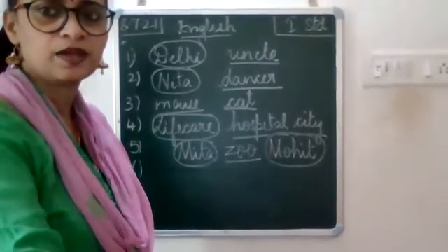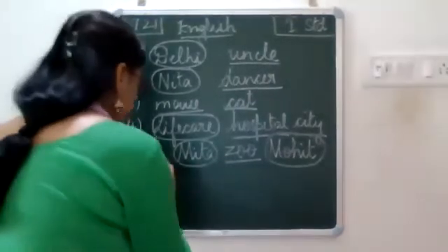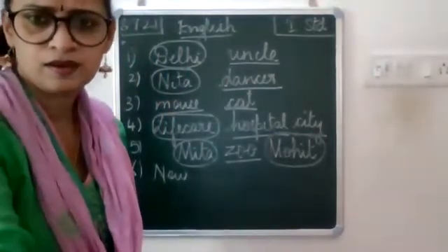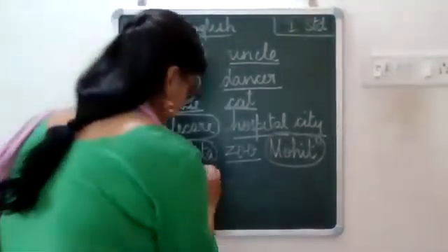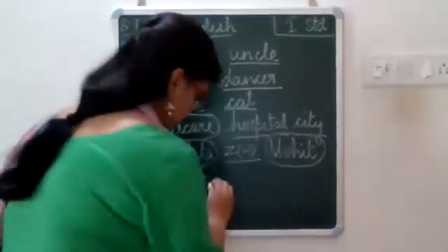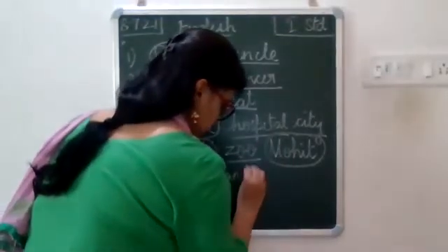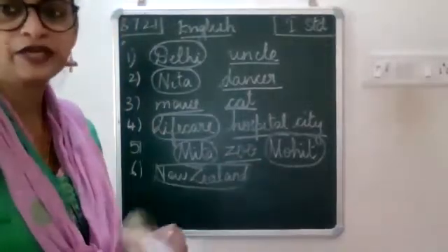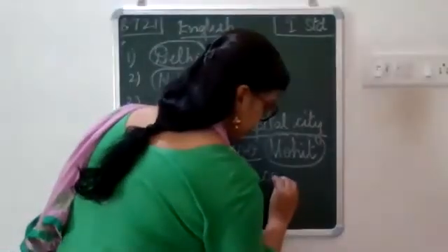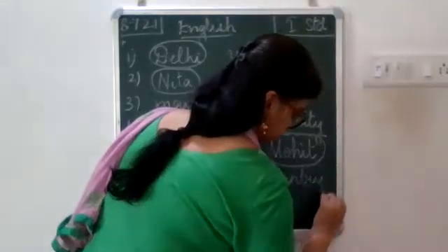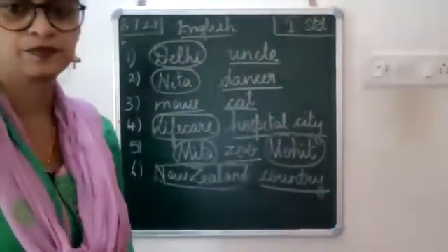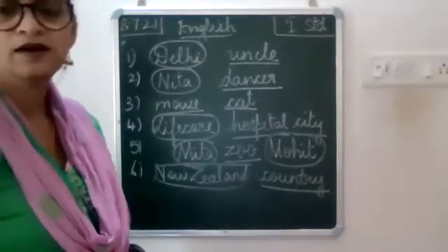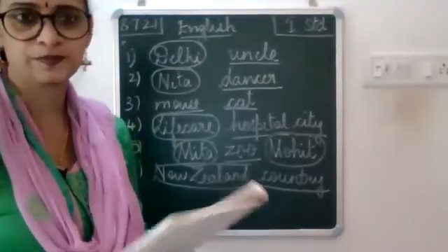You will have to circle New Zealand. And country is a common noun. So you're going to underline country. Sixth sentence, circle New Zealand and underline country.